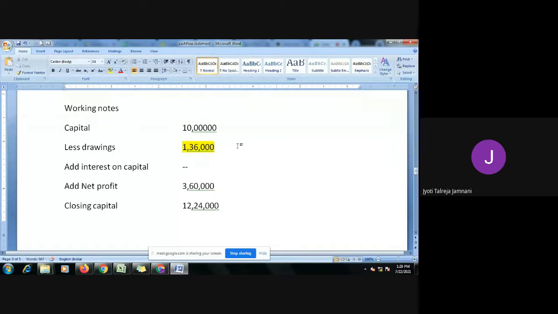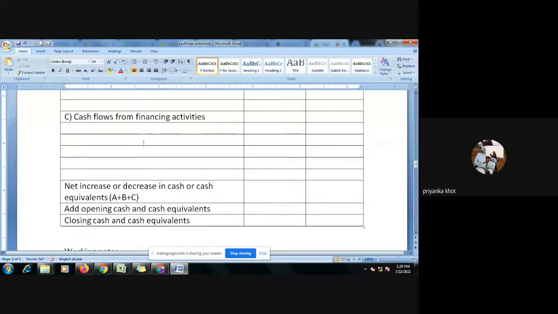During the year, Zen has not brought even a new paise. So his capital has not increased because he has brought money. It has increased because of the profit. He has earned 3,60,000 profit, which gets added to his capital automatically. But if I add it, it should become 13 lakh 60, but it's only 12 lakh 24. Means he has withdrawn this 1 lakh 36, which instead of giving directly, they have given us some details and we have to find out. So these drawings will go to cash flow from financing activity and we will write here drawings by Mr. Zen.